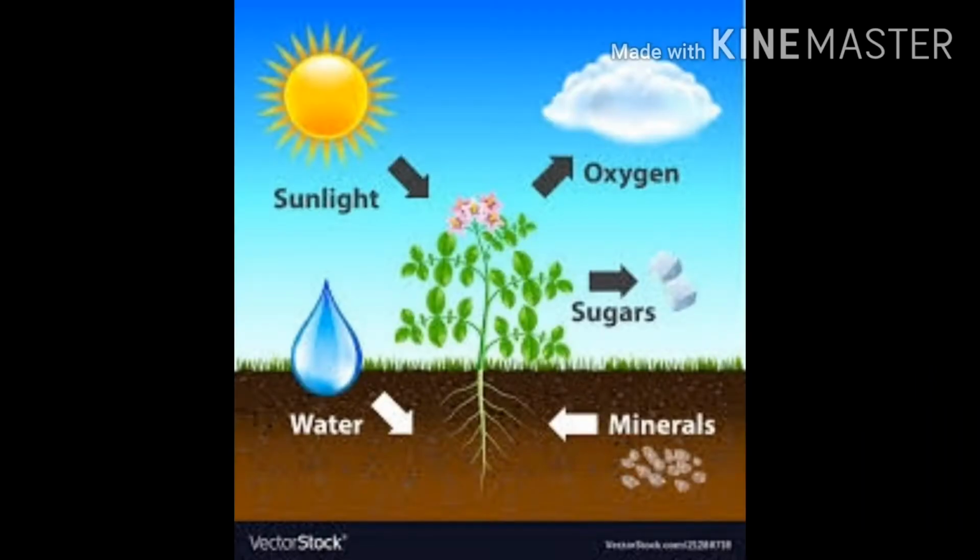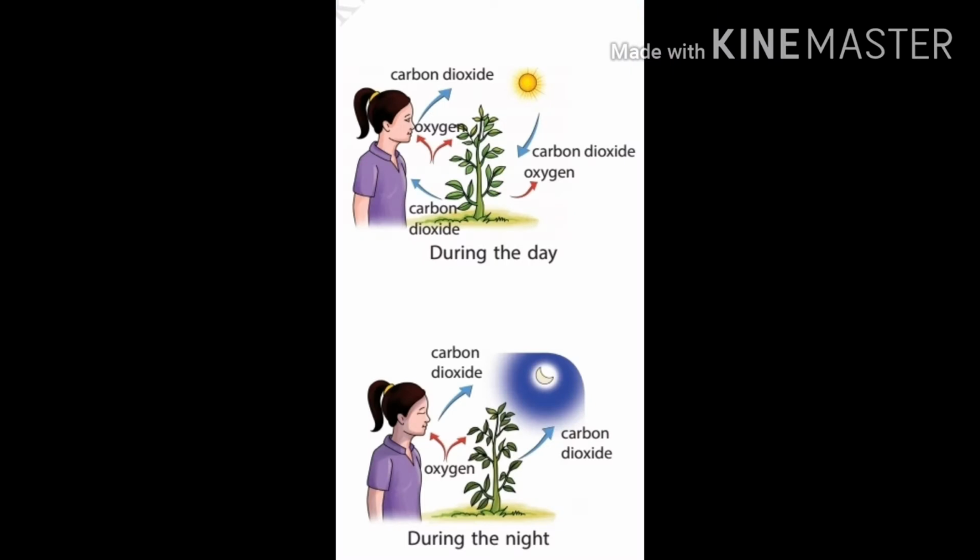Children, all plants and animals breathe in oxygen and breathe out carbon dioxide. This carbon dioxide is used by plants to make food. As we all know, carbon dioxide is a toxic gas. The process of making food in plants using carbon dioxide, sunlight, water and minerals in the presence of chlorophyll is known as photosynthesis.